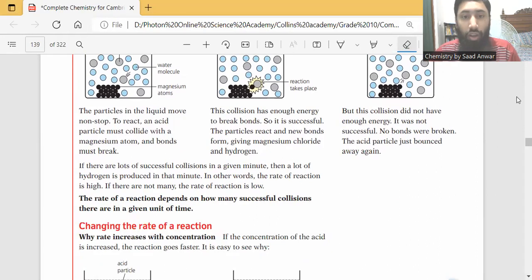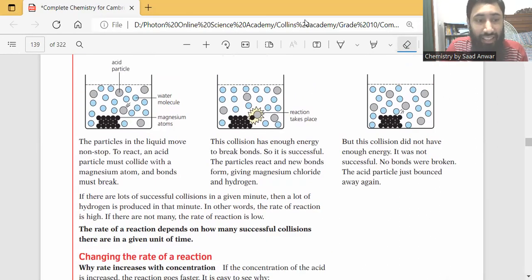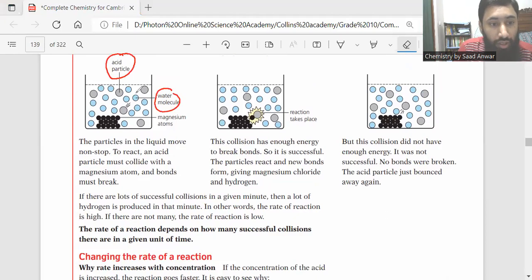Okay, now let's start. This is an acid particle, this is a water molecule here, and this is a magnesium atom. There is a reaction between magnesium, which is solid, and acid, which is HCl, and the acid is mixed with water, aqueous, and this is the product here.